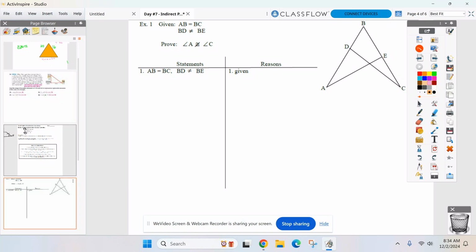Everyone look at the proof statement. Right now in number 1, look at the proof statement. That's something we've never seen before, has it? I have never asked you to prove two angles or two sides not equal to each other. So right there, if I'm asking you to prove something is not happening, that tells me this needs to be an indirect proof. That's the key. Look at the proof statement. All right, that's the key.